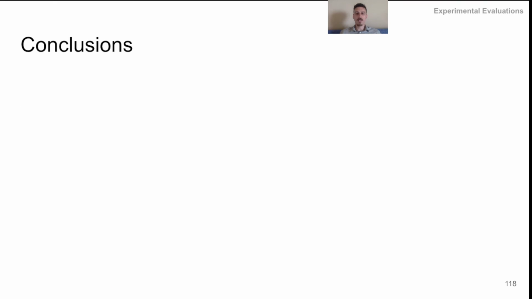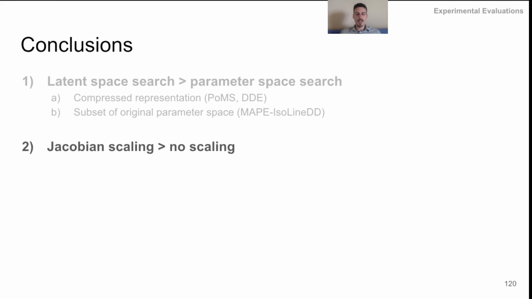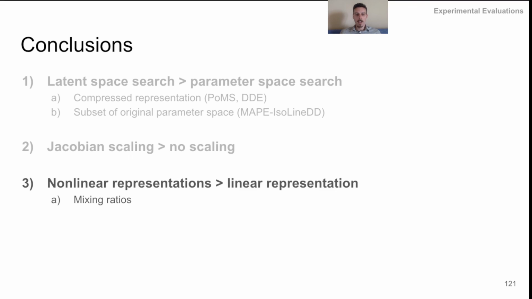To summarize our findings from the results, we can conclude that performing the policy search in the learned latent space leads to higher behavior coverage than directly searching in the original parameter space. Also, scaling the latent space sample covariance matrix using the Jacobian of the decoder is crucial. And finally, it is beneficial to use nonlinear representations for policy search, especially in certain environments.